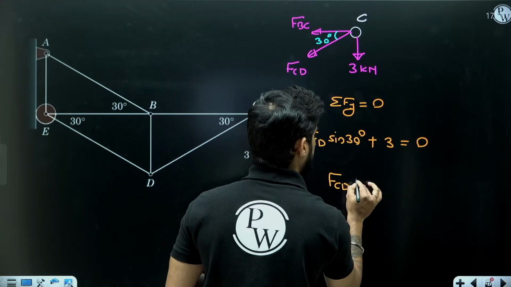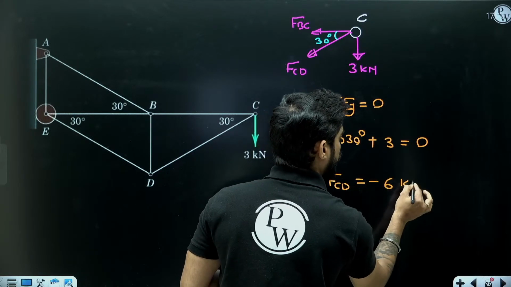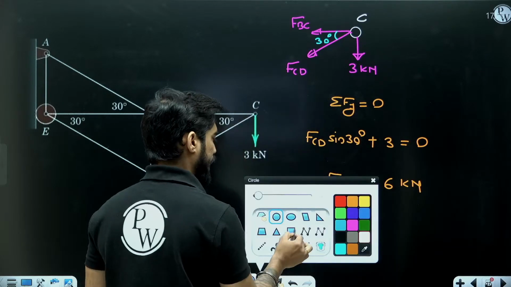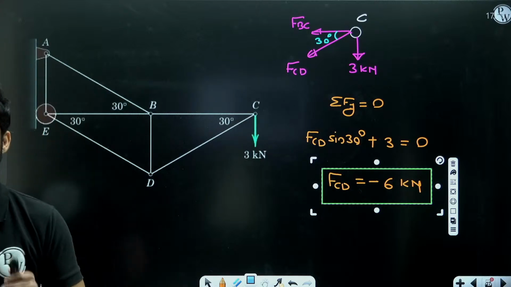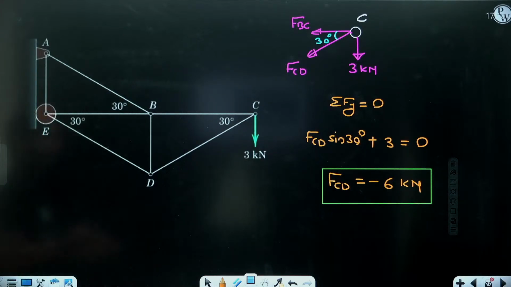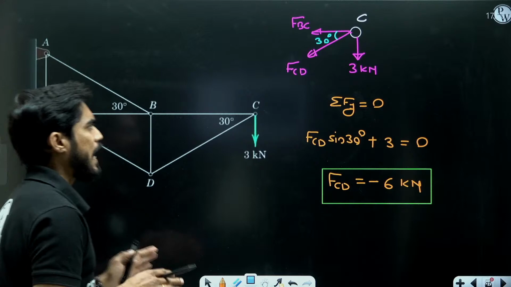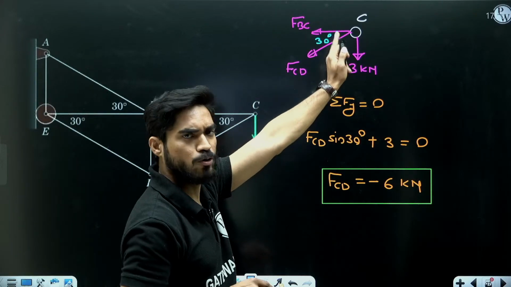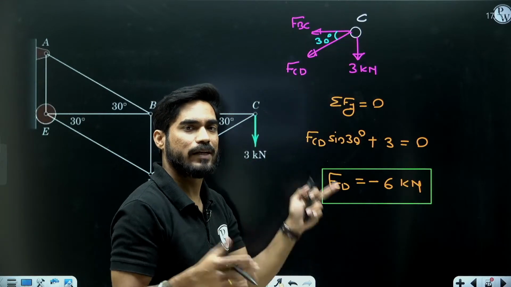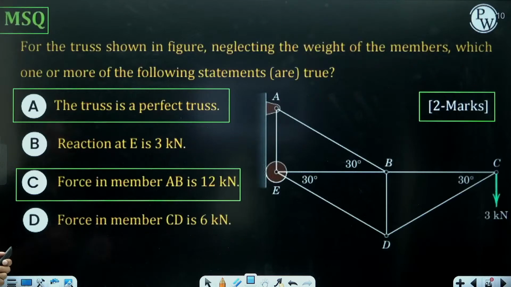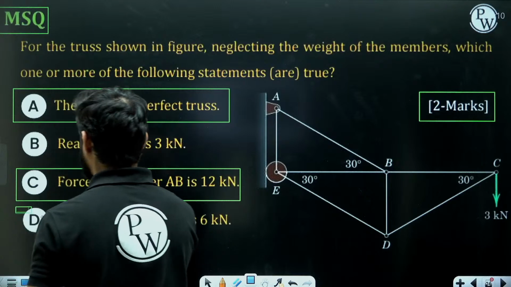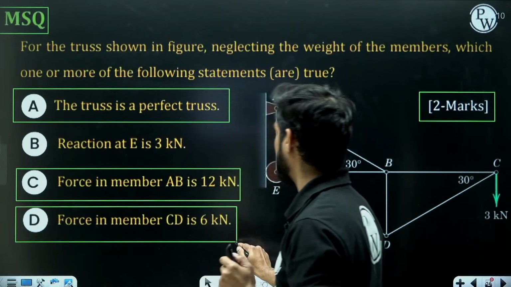So FCD is going to be minus 6 kilonewton, right? Sine 30 means 1 by 2. So FCD is going to be minus 6. The negative sign means I have assumed FCD to be tensile, so the negative sign means it is compressive. So force in CD is 6 kilonewton. So this statement is also absolutely correct.